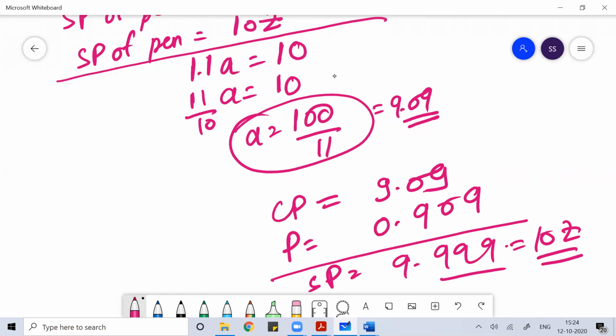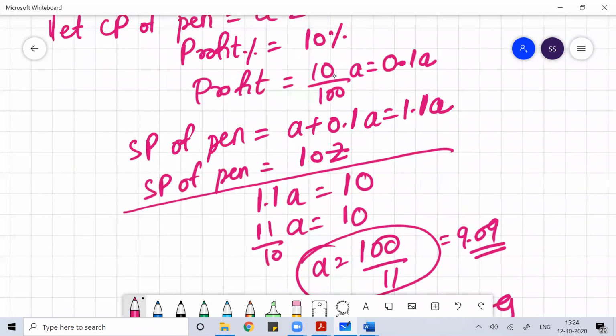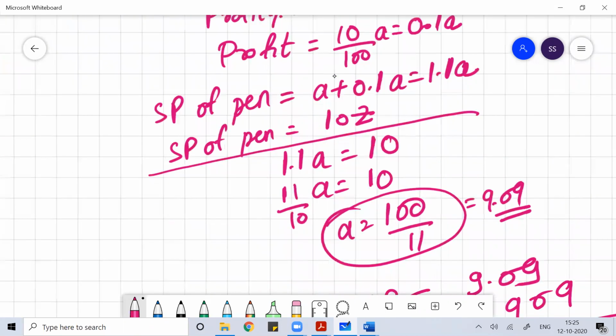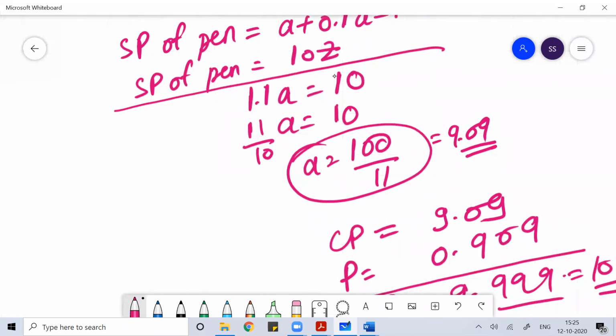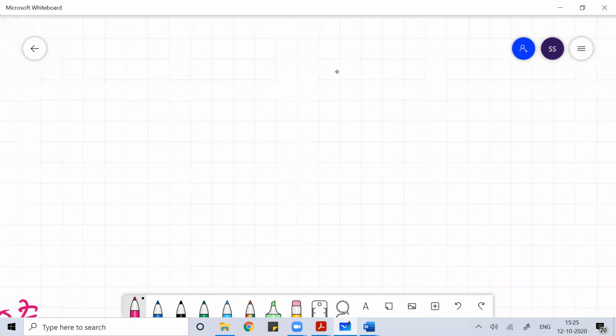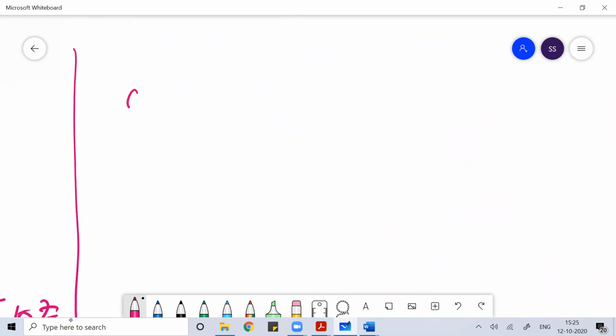Please understand that whenever you see this value, that I sold the pen for 10 rupees and got 10% profit, this 10% profit is not calculated on the selling price. You have to calculate everything on cost price. Please do not touch selling price for it. You have to do all your calculation one and only on cost price. So remember that part.